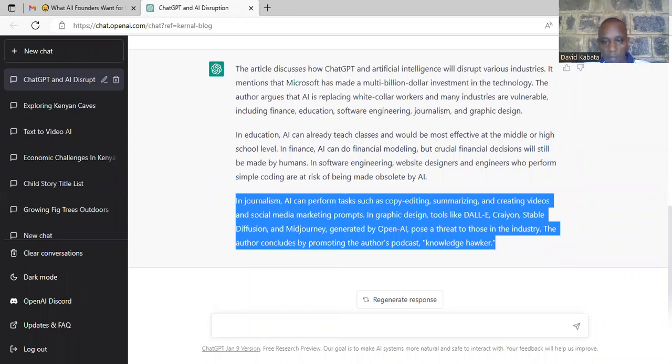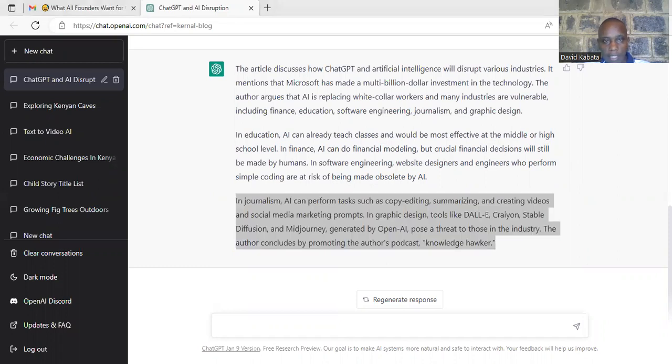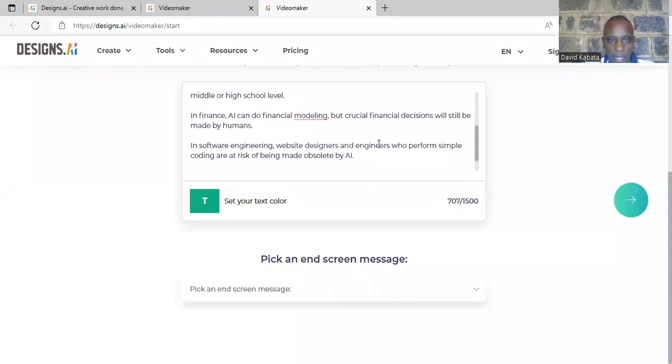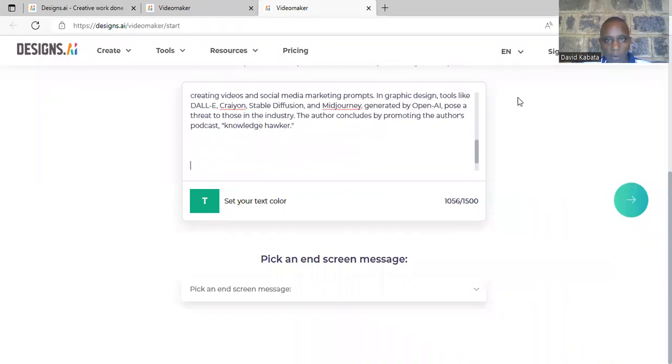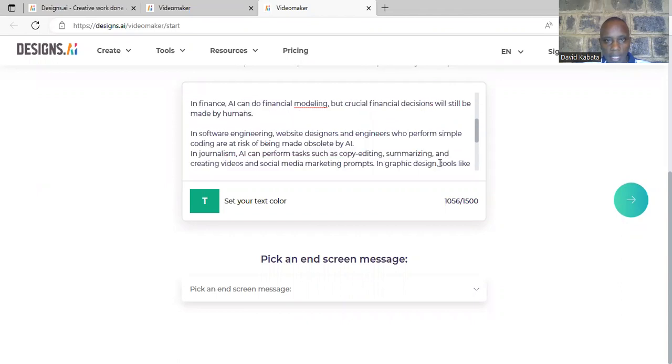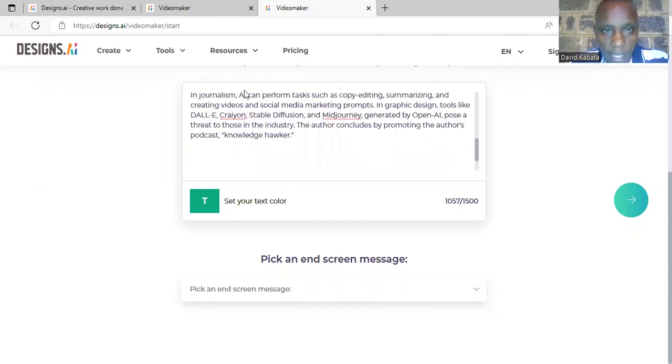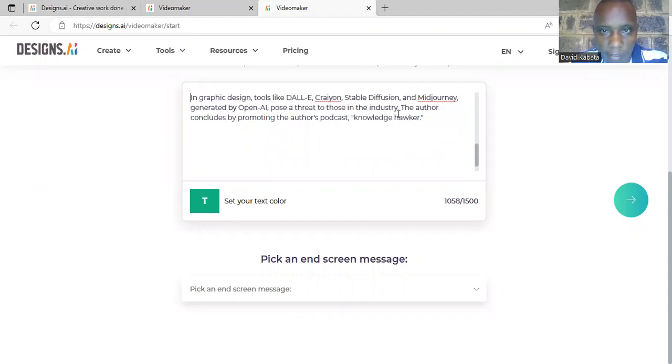Then I go back to my hot. Where is it? One that I was using, the video, the design AI. Then I copy the last part there. So I'm still within the limits of my words, 1051 to 1500. So here, that is journalism. This is graphic design.